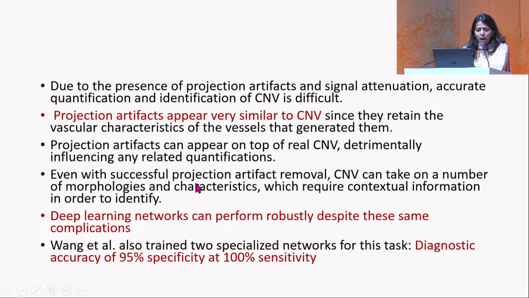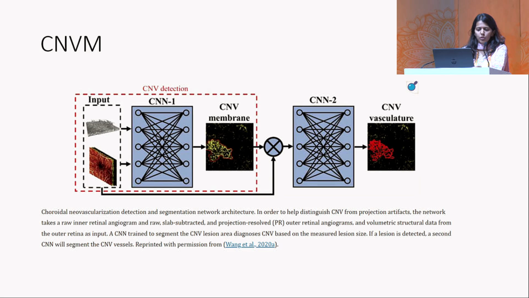So choroidal neovascular networks are also very important to identify, and projection artifacts, we all know, appear very similar to these choroidal neovascular networks since they retain the vascular characteristics of the vessels that generate them. They can also appear on top of the real CNVs, detrimentally influencing any related quantifications. So deep learning algorithms can perform robustly despite these similar complications with an accuracy of more than 95%.